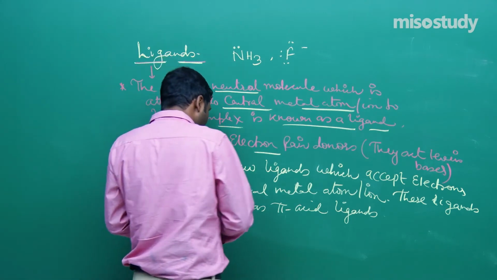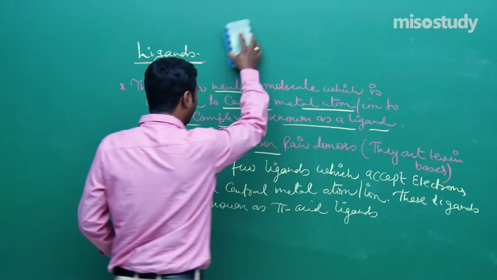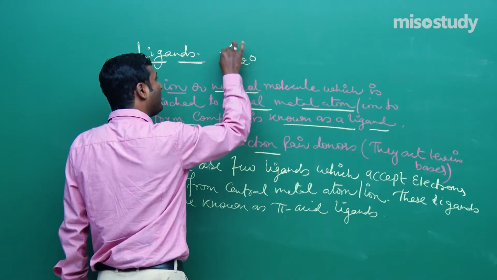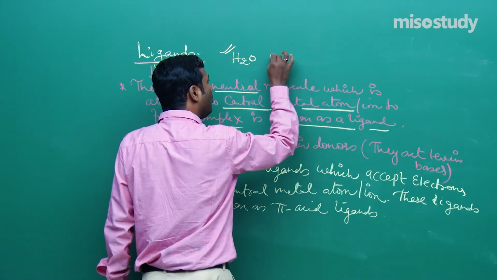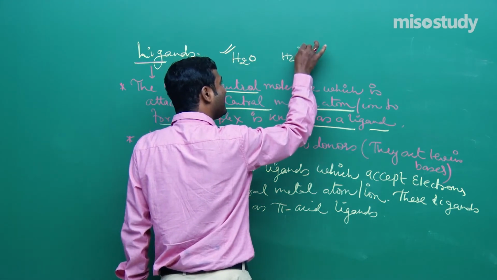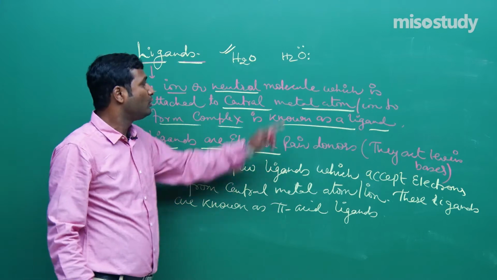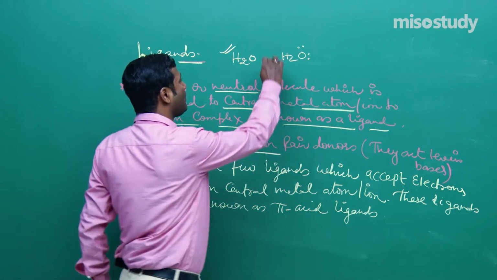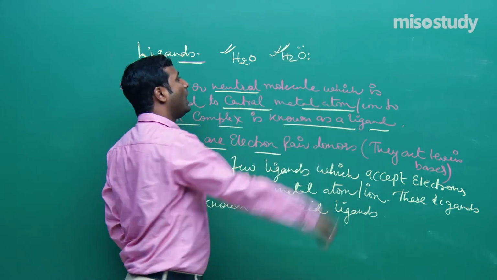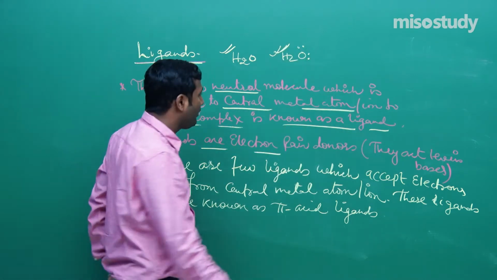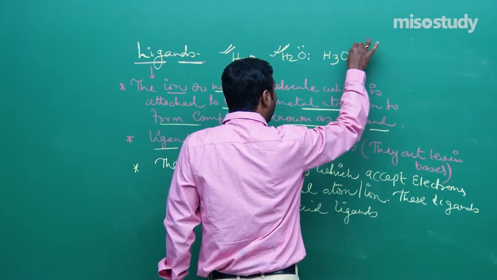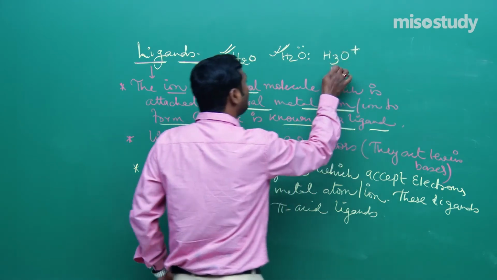Now if I talk about H2O, tell me. In H2O, oxygen contains two lone pairs of electrons. Due to this, it has a tendency to donate an electron pair, so it is also an example of a ligand. Now if I talk about H3O plus, be careful, friend, I am increasing the level.